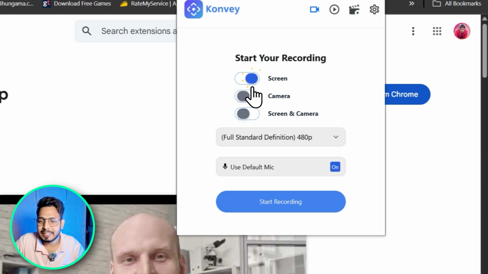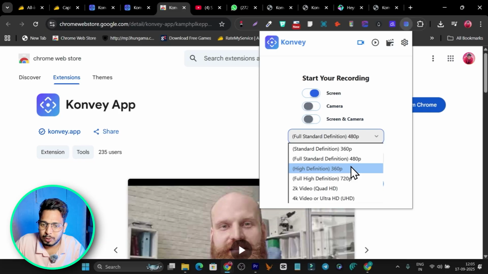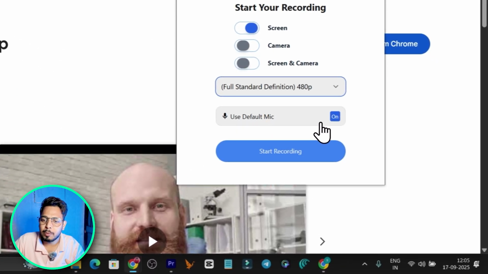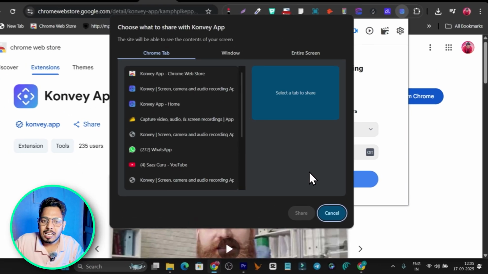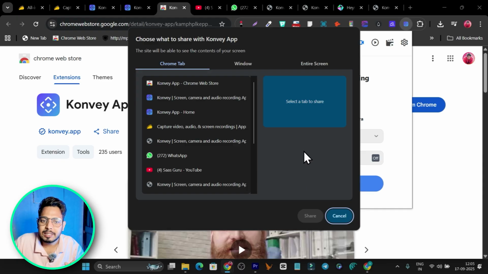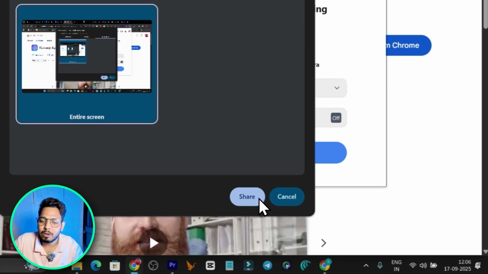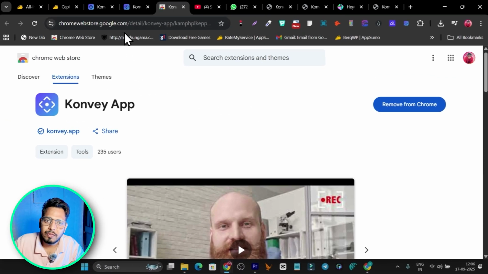So suppose I am just selecting the screen. After that I can select the screen resolution. Here we have full standard, high definition, 2K and 4K, so all the formats are available. I will go with the standard definition. I can also enable or disable the mic, and after that I have to hit start recording. Now it will ask me to do one more step, that is whether I want to capture just a tab or a window or an entire screen. So I have to select that, and after that I have to click on share, and now it will start recording the screen. So this is one way I have shown you.